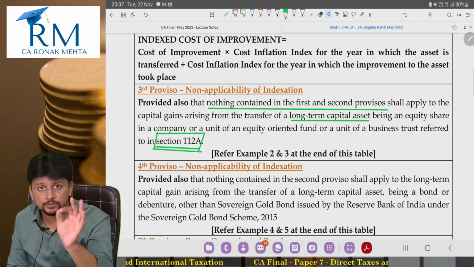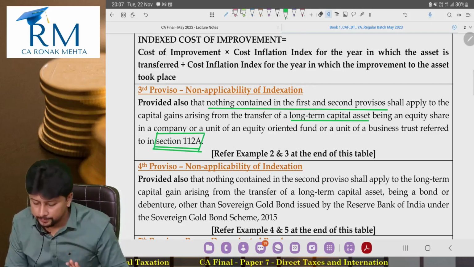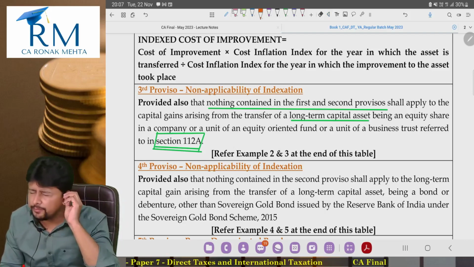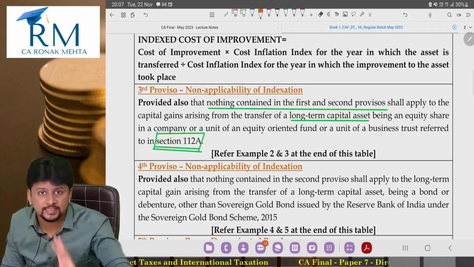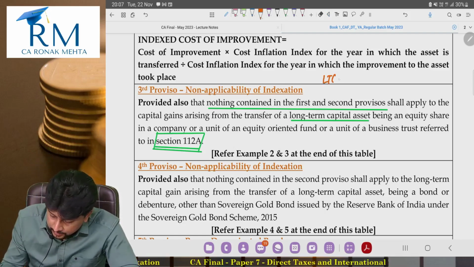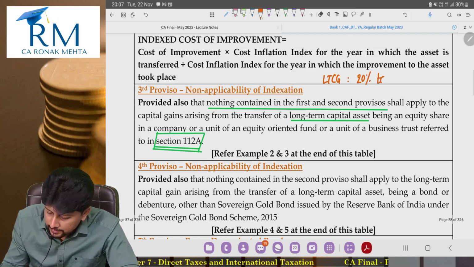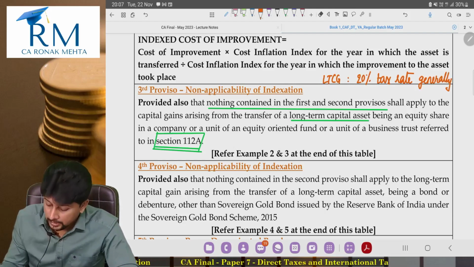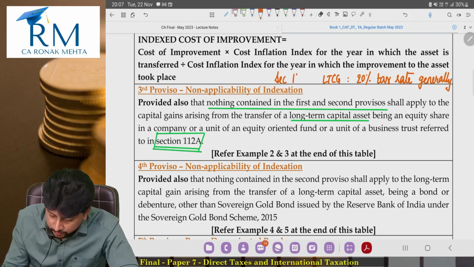If you remember this from your CA Intl, fantastic. Else, I'll give you a small bit of explanation, very concise explanation. Long-term capital gain is taxed at the rate of 20%, generally speaking. This is section number 112.